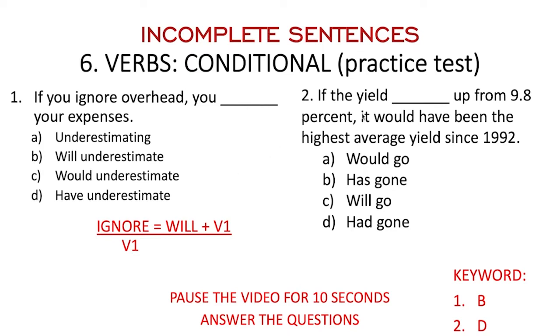The next one, for number 2, if you cannot find it in the first dependent clause, take a look at the next clause. It uses would have been. So it uses would, then have, and then the verb 3 of be. So the answer would be D, had gone. So here is the explanation. We can find would have been over here, just like this one. And then look at the previous one, it should use had and verb 3. So the answer would be D. Easy, right?